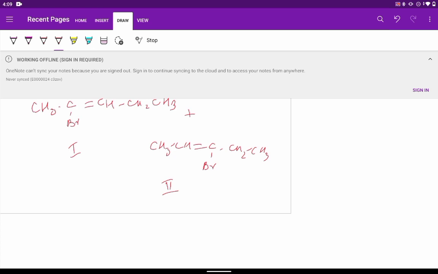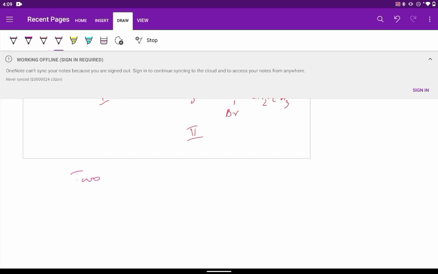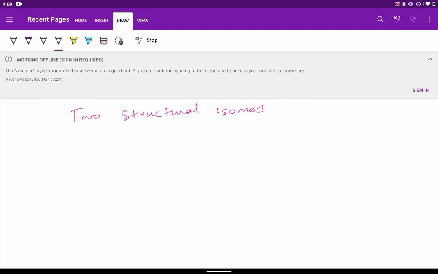These are two structural isomers. Each of these will exist as a pair of geometrical isomers.